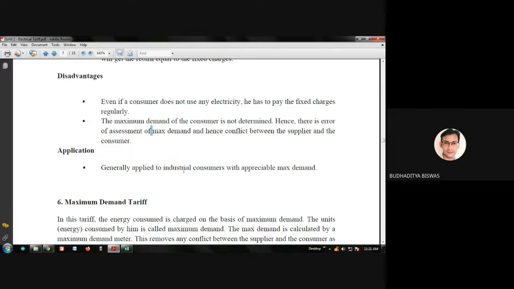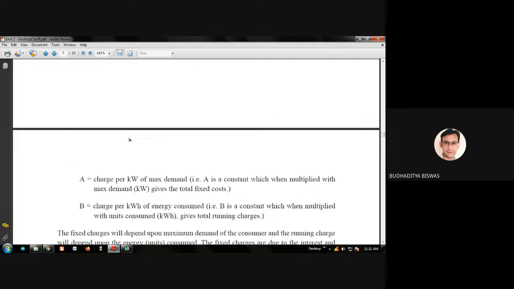It is generally applied to industrial consumers with appreciable maximum demand. Okay, they actually do not measure the actual maximum demand. They assume something, and based on their assumption, you need to pay the fixed charges.